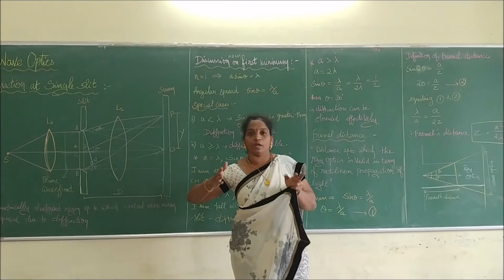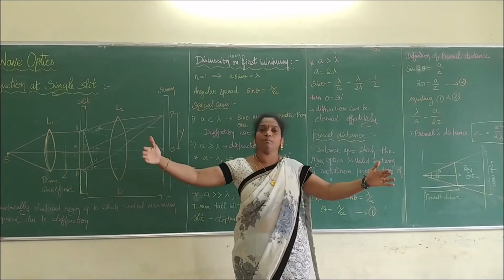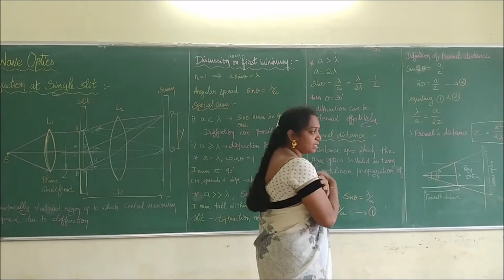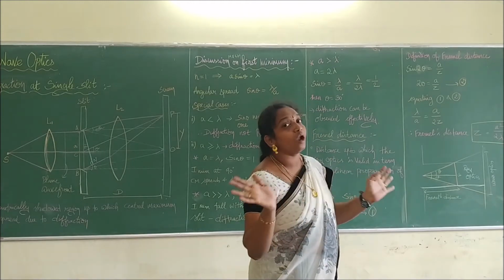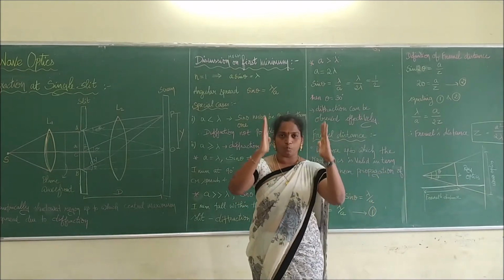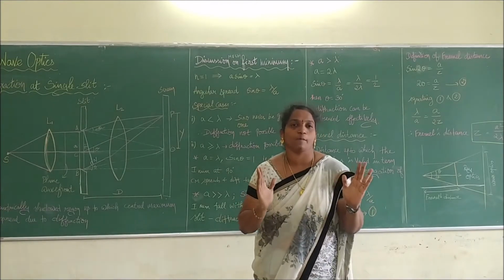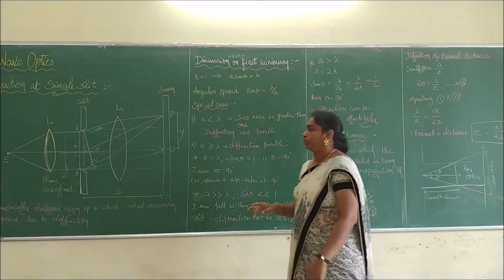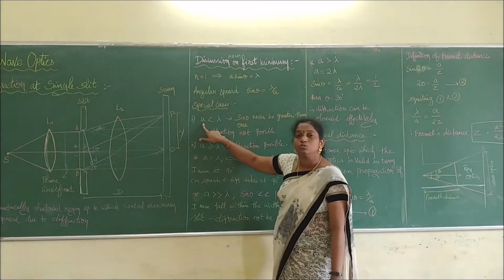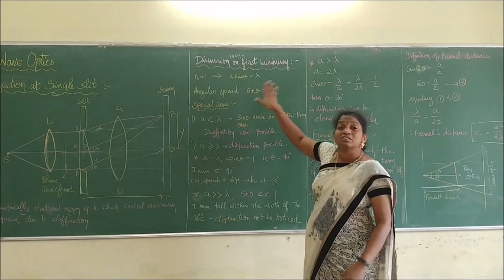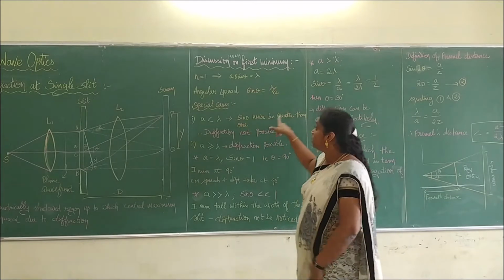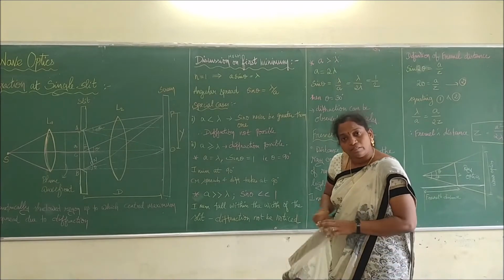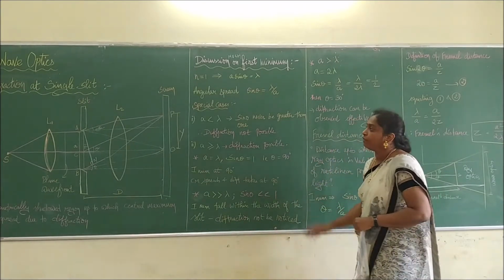If I take the example of a door, if it is a very big door, we can easily walk through it. If it is a very small door, we have to bend like this. Bending and moving through the slit like this is not diffraction. So if we go through, we have to slightly bend to move over that. Then that is called diffraction. So when the width of the slit is very much less than the wavelength, sin theta can never be 1. Therefore this condition is not possible. At this condition, we will not be able to get the diffraction.